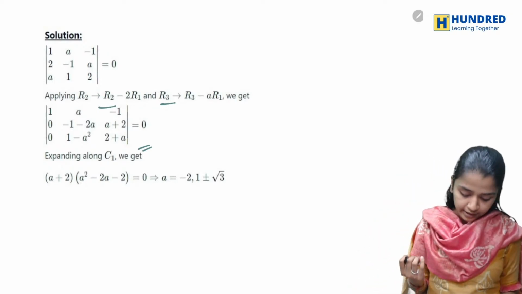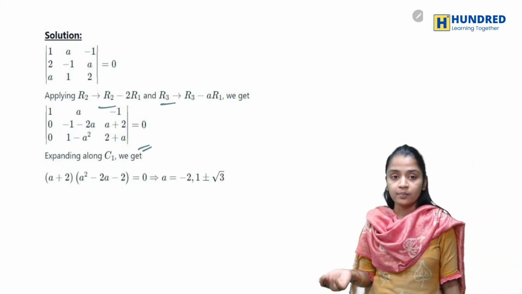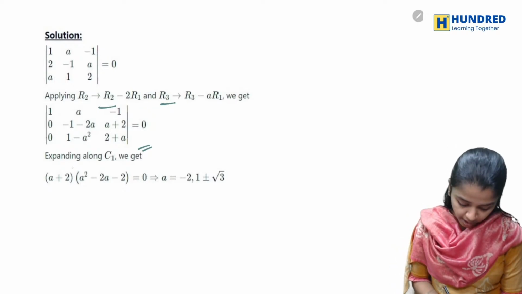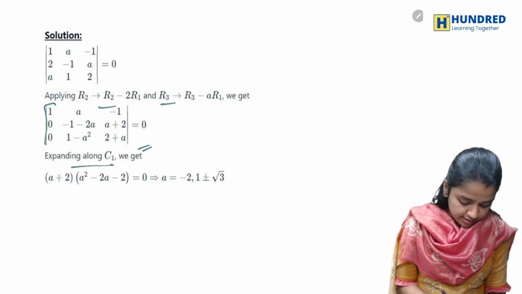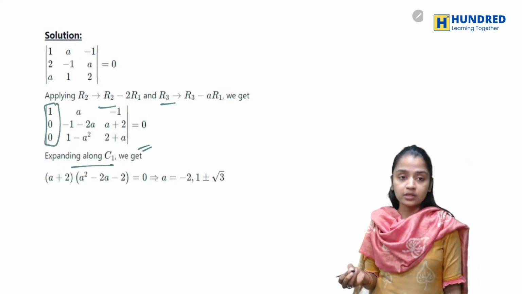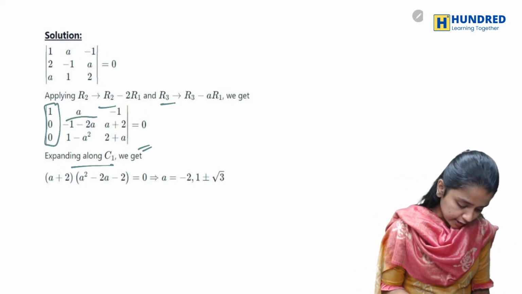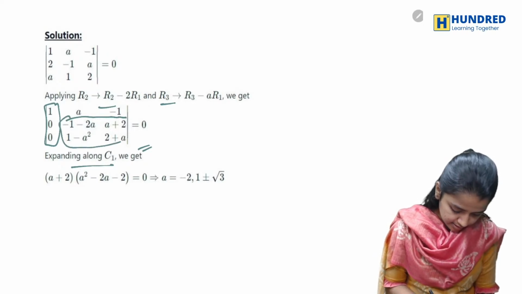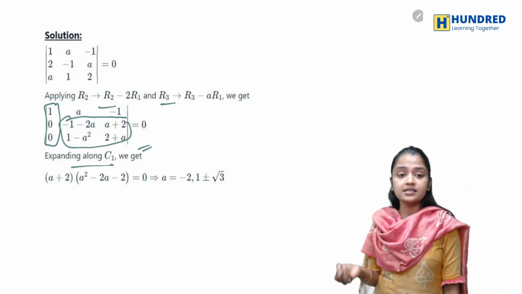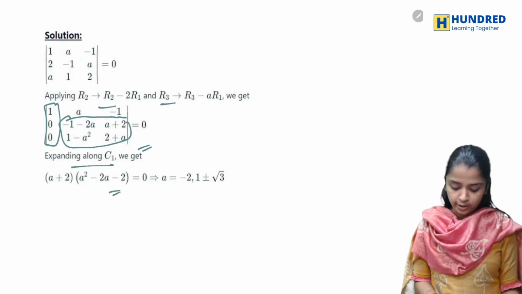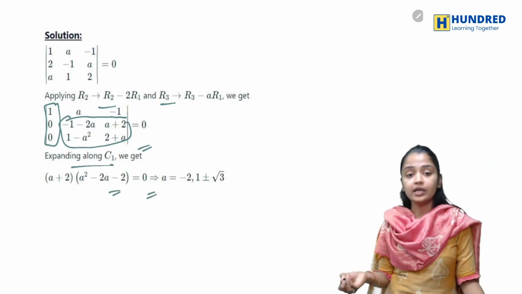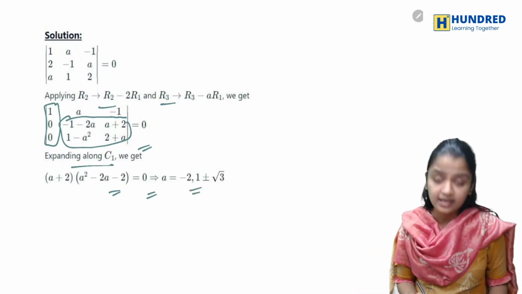Now what am I doing? Now I'm expanding along C1. What is my C1? This. When I expand along this, basically I'll be just substituting these things and getting it. So when I'm expanding along C1, this will be equal to 0 and I'll be getting my A value.